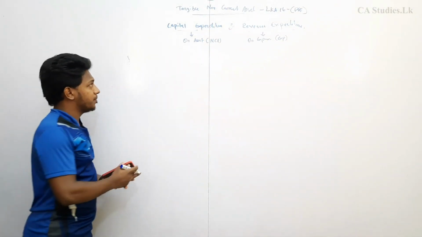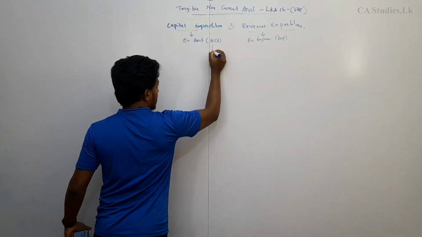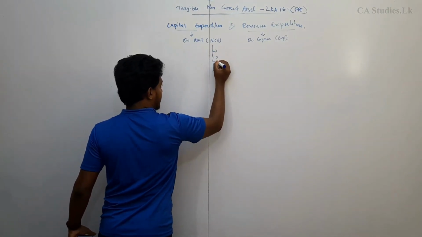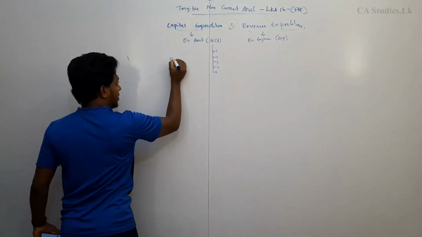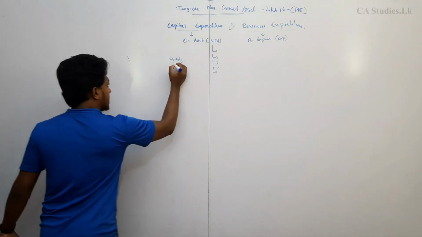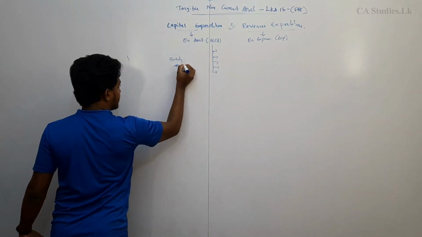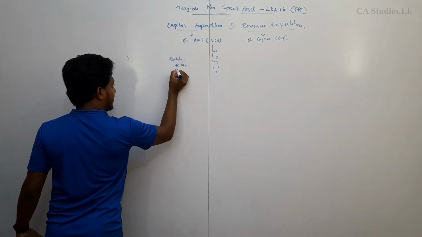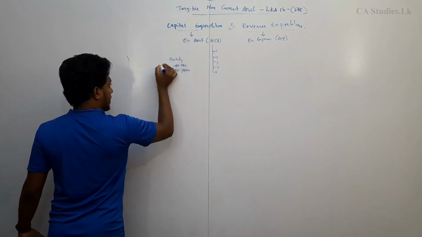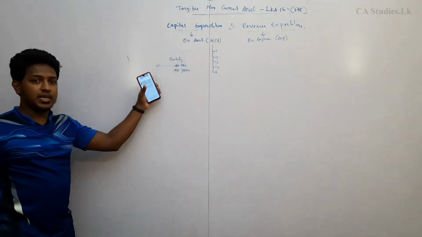Once capital expenditure is recognized, it will be allocated to expenditure each year. For example, say purchasing a building. The building cost is 40 million, and the lifetime of the building is 40 years.